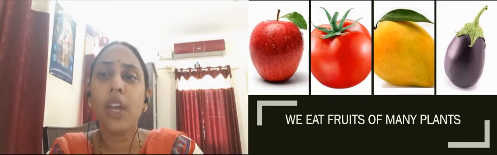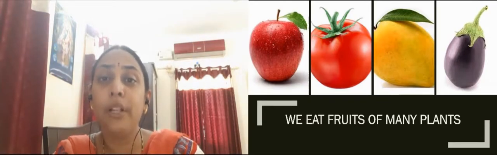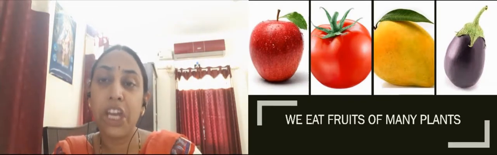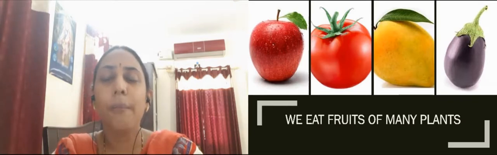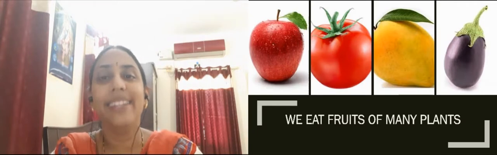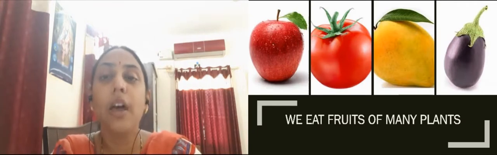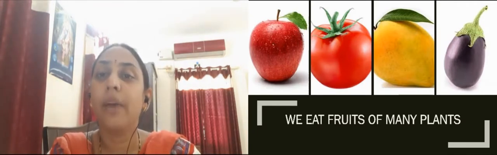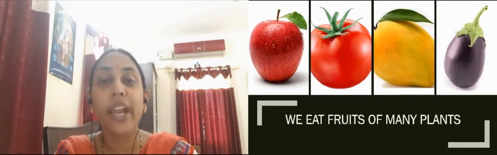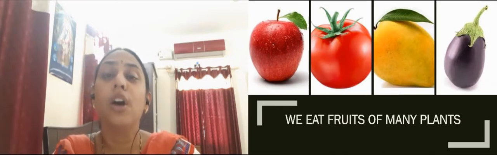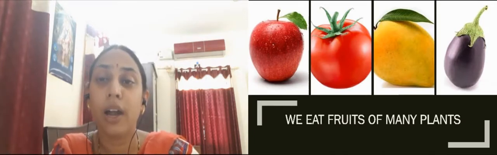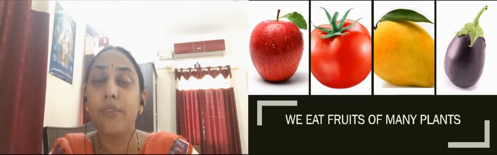So if we talk about fruits, then what comes to your mind? Generally apple, mango, okay, grapes. You will say, ma'am, these are the fruits. But students, I agree that these are the fruits of the plants, and we eat them as fruits. But there are certain fruits also that we eat as vegetables. Now what do you mean by a fruit? Fruit is the final part of the plant that we get from the plant.